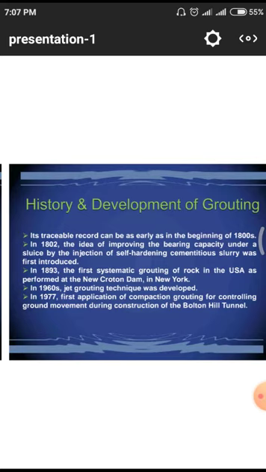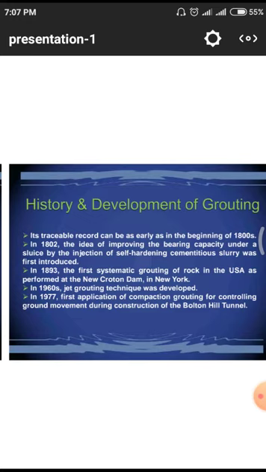The idea of improving bearing capacity under a sluice by injecting self-hardening cementitious slurry was first introduced. That means without any accelerators or any other chemicals, the material will harden by itself. That kind of slurry was introduced in 1802.